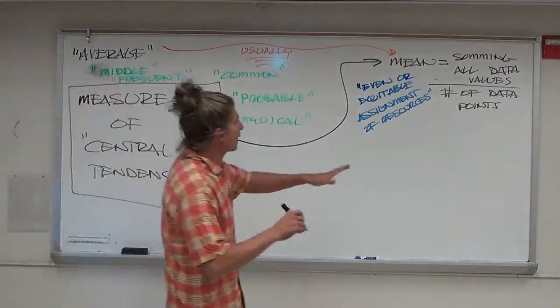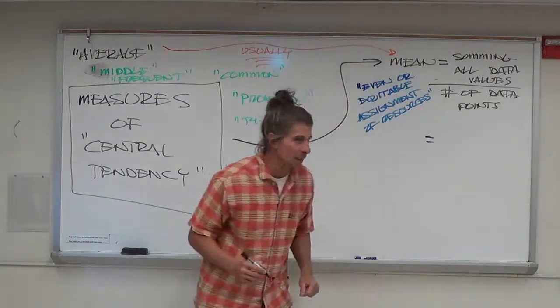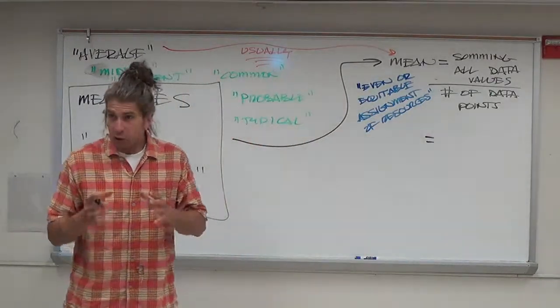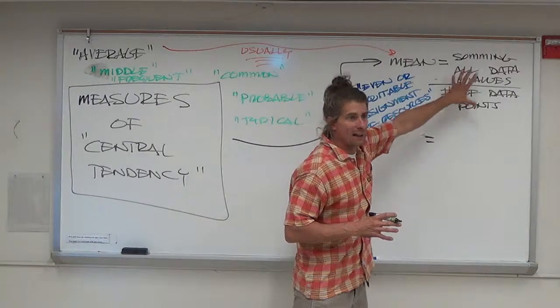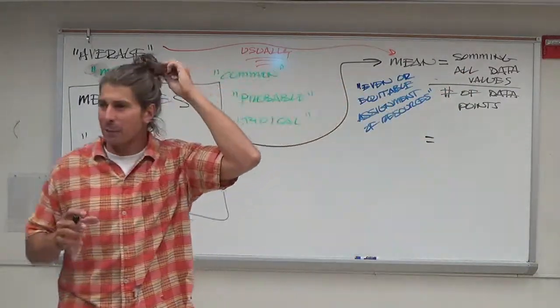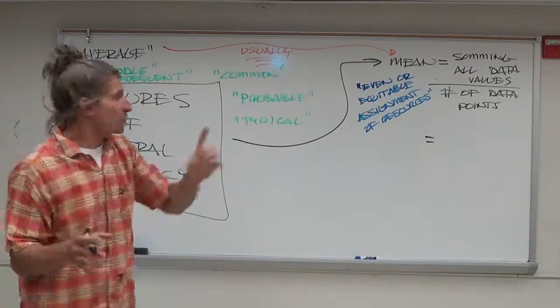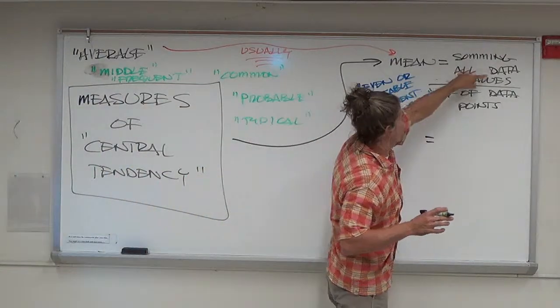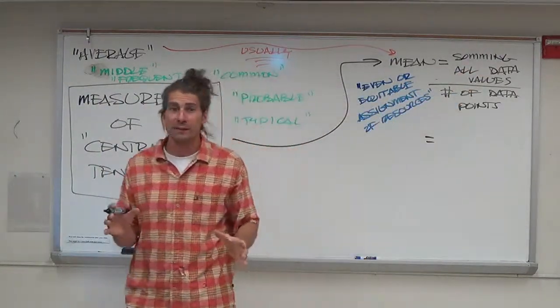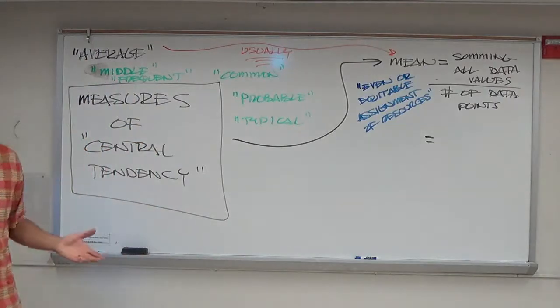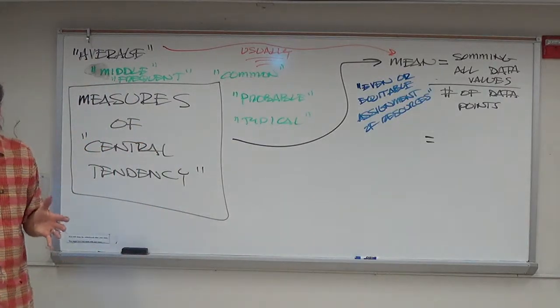Now, I want to introduce a little bit of symbolism here. Statistics is full of ideas that are written out in sentences like this, and it becomes easier in a lot of ways to use symbols to talk about them versus the sentences. So, summing all data values. That is something we do an awful lot in this class. We add a lot. We also subtract a little bit too, but we spend a lot of time adding.